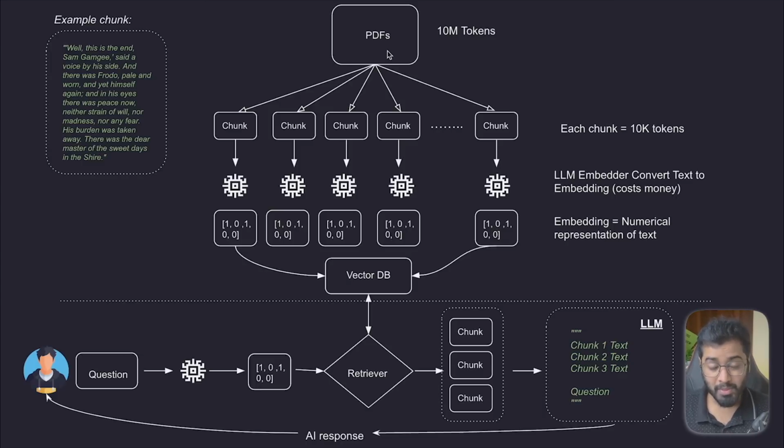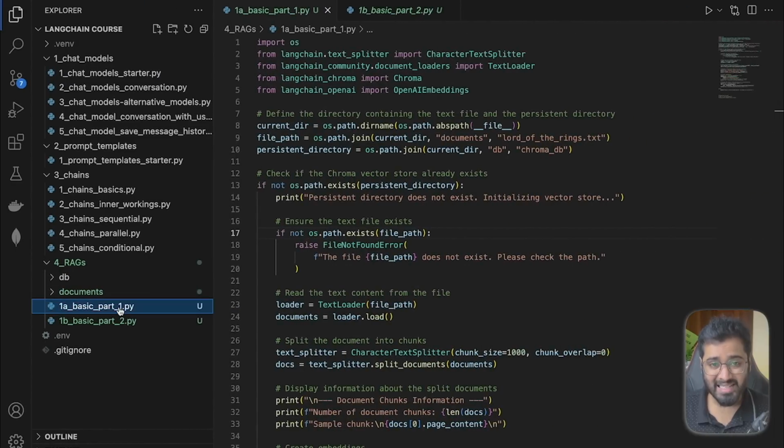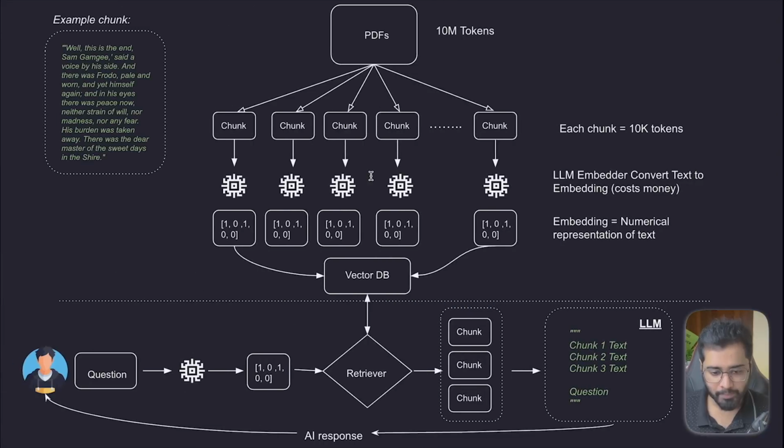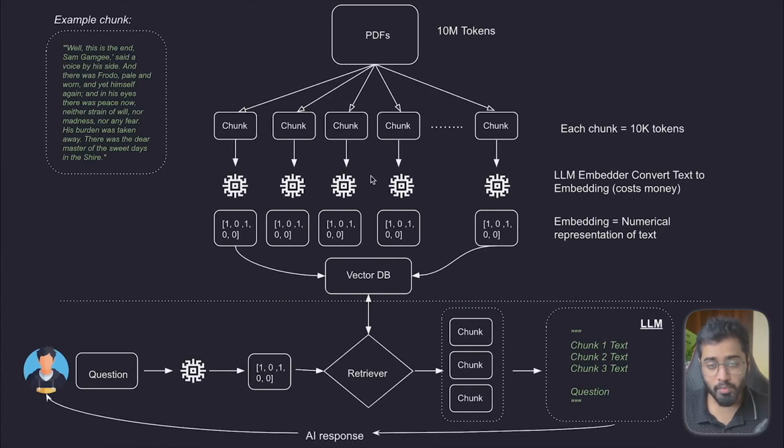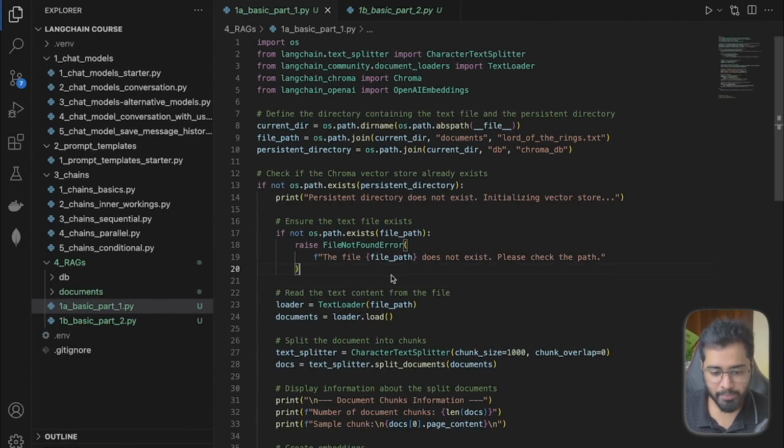All right. So I've split the code into 2 parts here so that we can understand it better. In the first part, we're going to be implementing the first part of the diagram. So if we come back here, first, we're going to be loading the document or the book or the collection of books, and then we are going to start chunking it. Next, we are going to convert each of those text chunks into vector embeddings. And finally, we are going to be saving all of those embeddings along with the original texts to the vector store. For our code, we are going to be using the ChromaDB vector store.